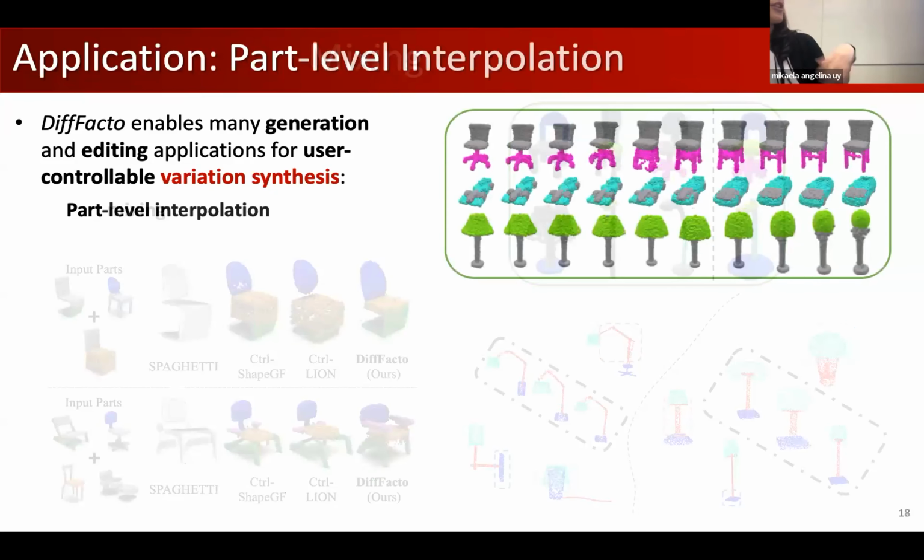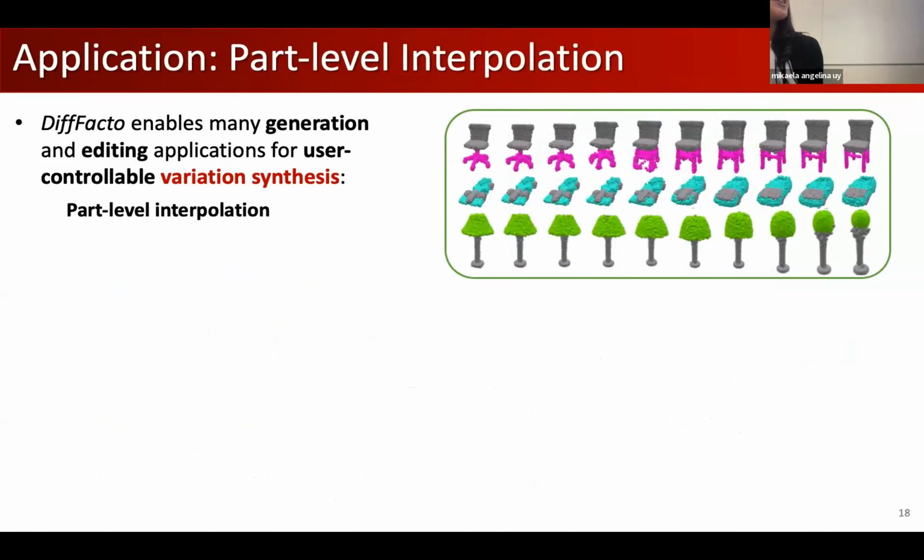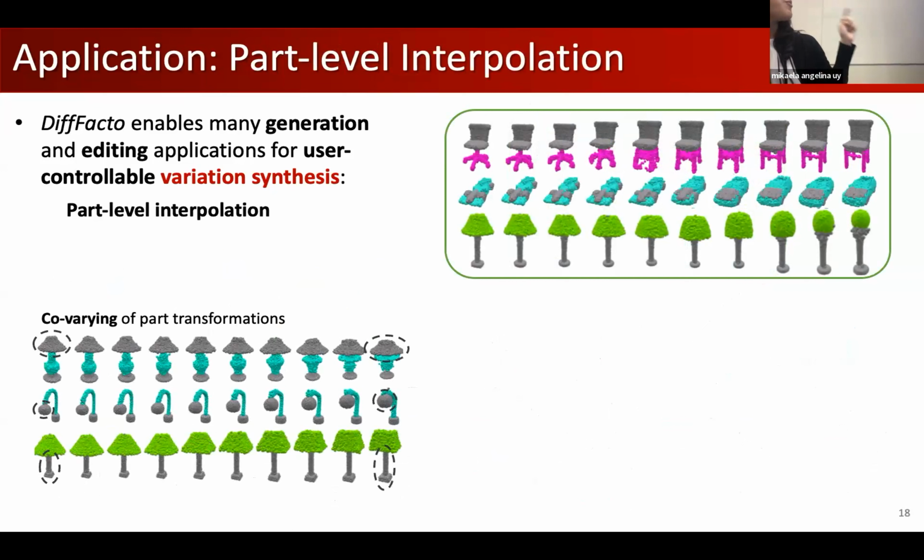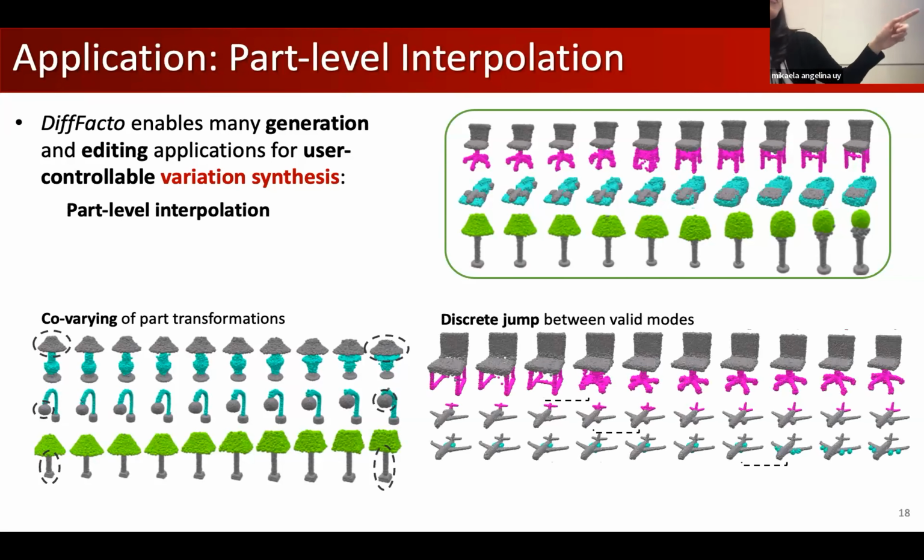And then we can interpolate a particular part latent space, as shown here. As we interpolate through a single part, the other parts can co-vary or adapt to snap the shape together and still output a plausible result, as shown by the lamp head. As we make the body thicker, the head also adjusts accordingly to keep the output consistent. As we interpolate, it also keeps itself in the valid space of shapes, as shown by those discrete jumps between the airplane and the chair.